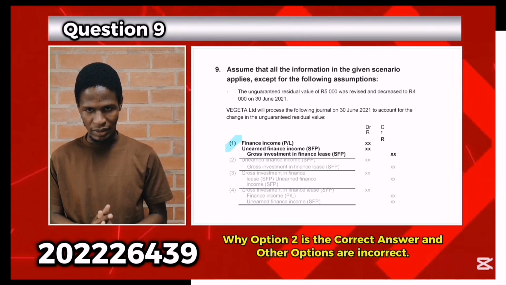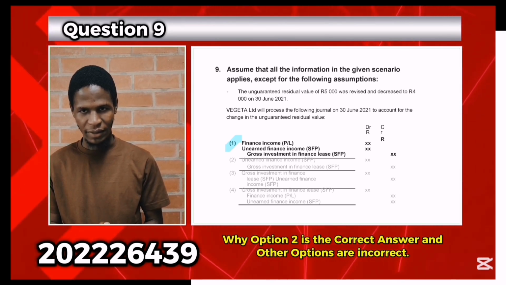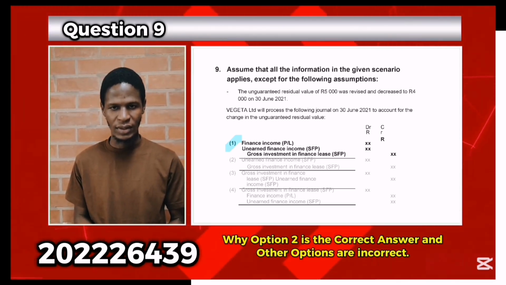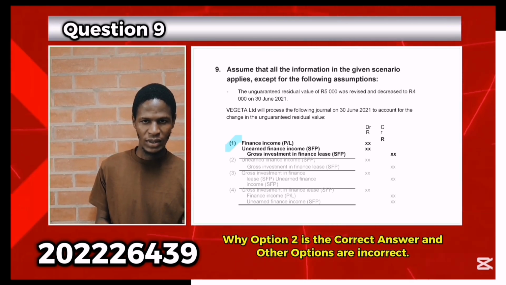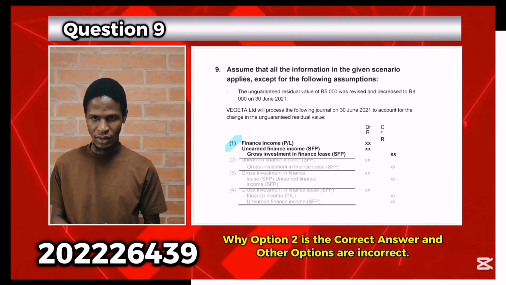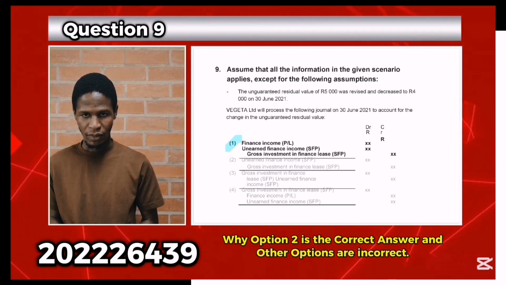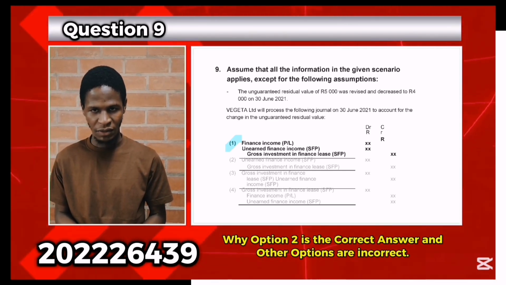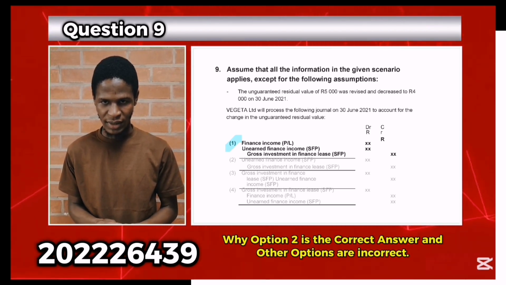Debiting gross investment and crediting unearned finance income is incorrect, because this entry increases the gross investment. Gross investment should be decreased when the unguaranteed residual value decreases. This entry implies that you are adding a future cash flow, which is not correct in this case.